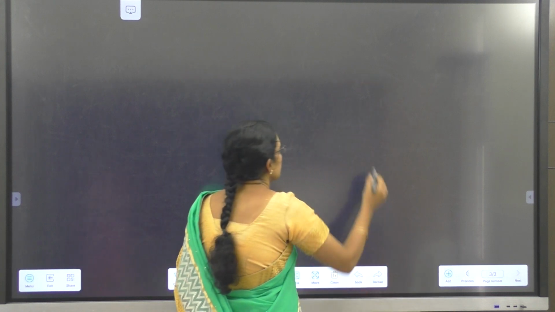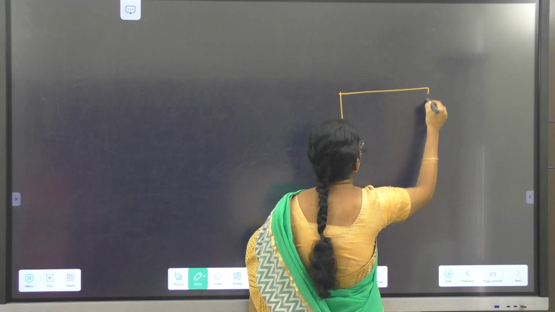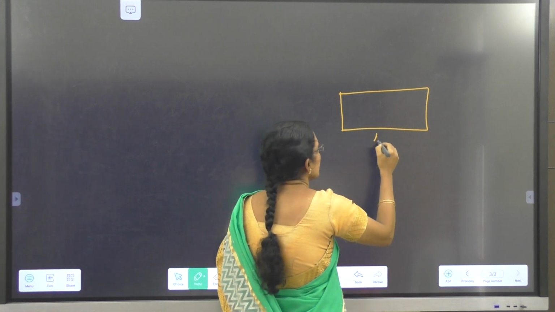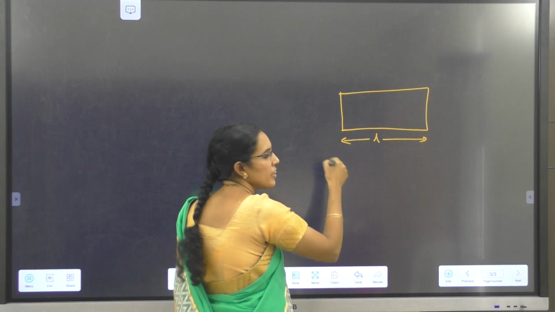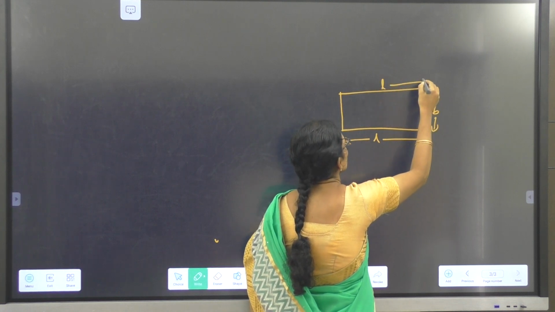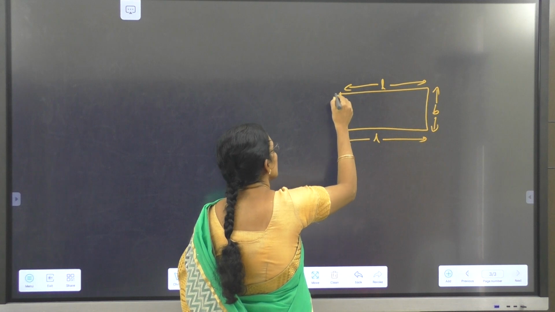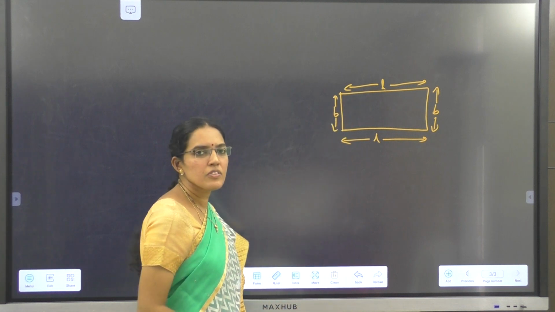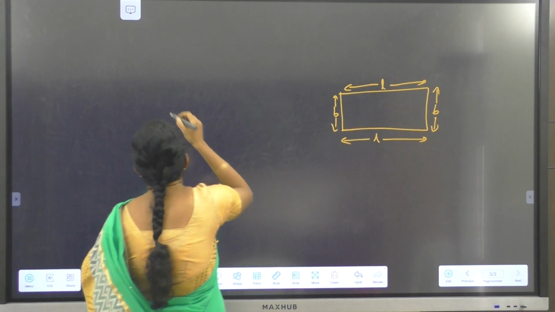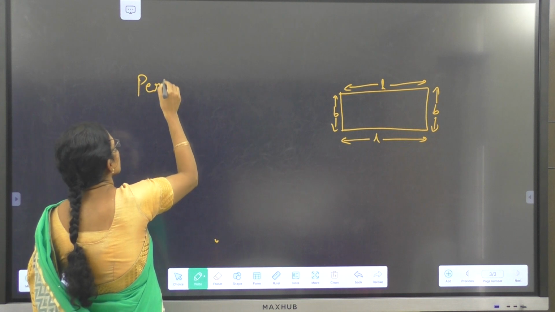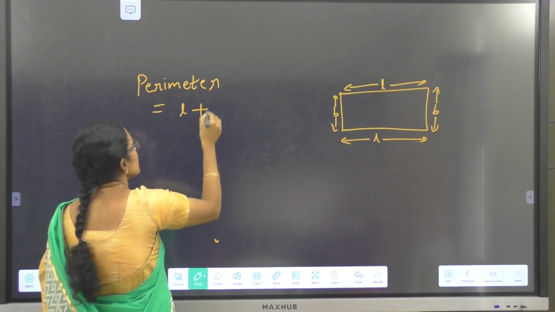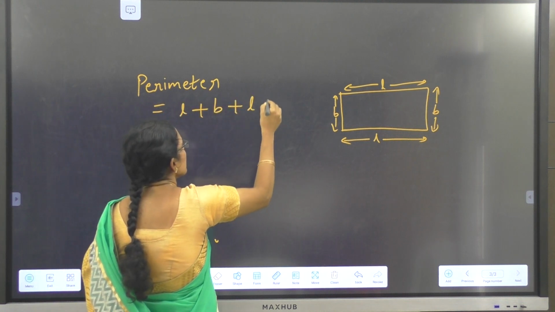Now if it is a rectangle, in a rectangle we know opposite sides are equal. The longest side we call the length and the shortest side we call the breadth. Now if you want the perimeter of this rectangle, you need to add length, breadth, length and breadth. That is, perimeter is equal to length plus breadth plus length plus breadth.